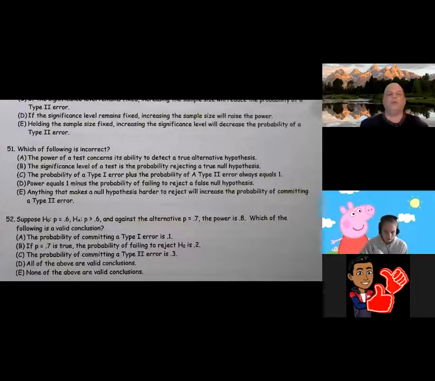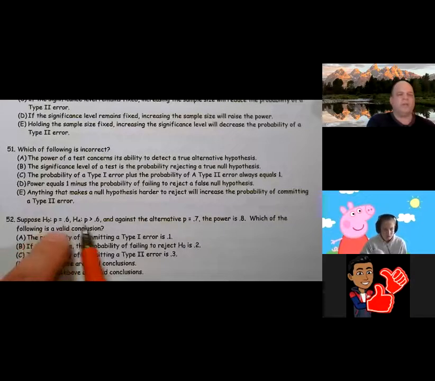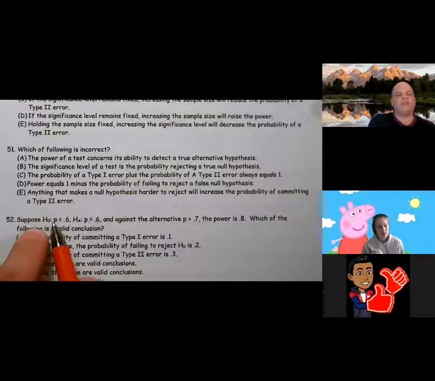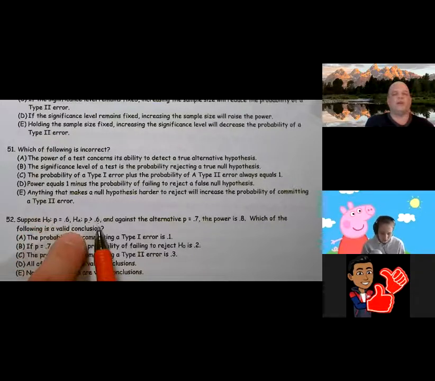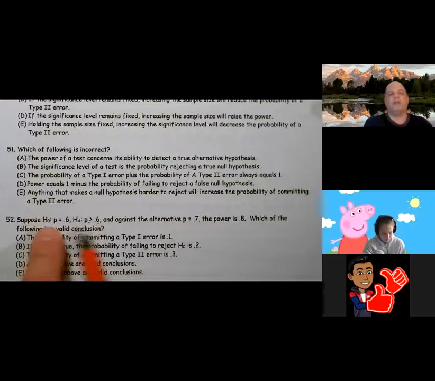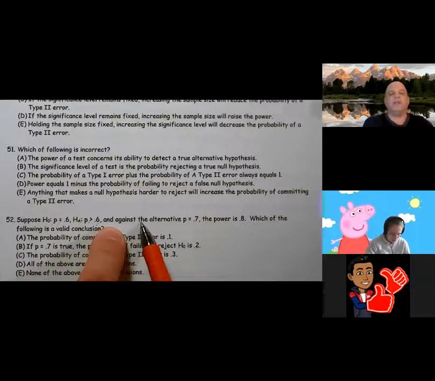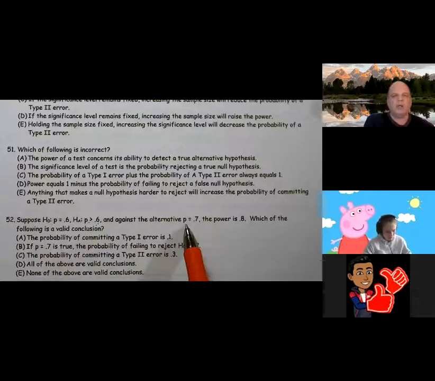So suppose P is 0.6 and P is greater than 0.6 is the alternative. So essentially they're saying a proportion has a value of 0.6 or a proportion has a value greater than 0.6. And we're going to learn more about proportions later, so I'm not too concerned if you're struggling with this now. Against the alternative, the proportion equals 0.7. The power is 0.8. Which of the following is a valid conclusion?